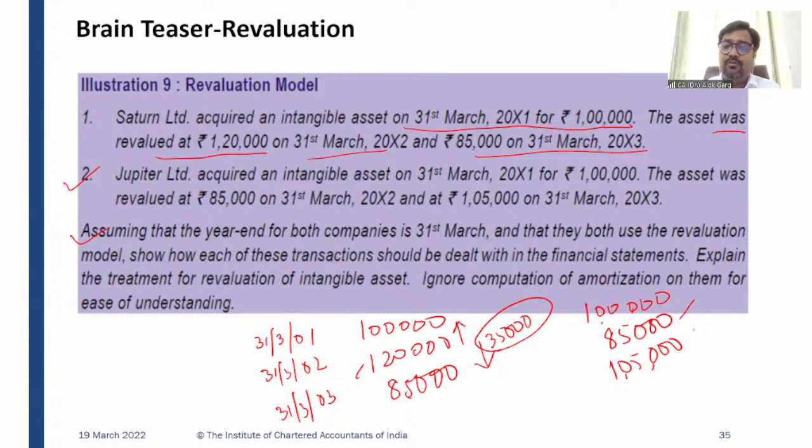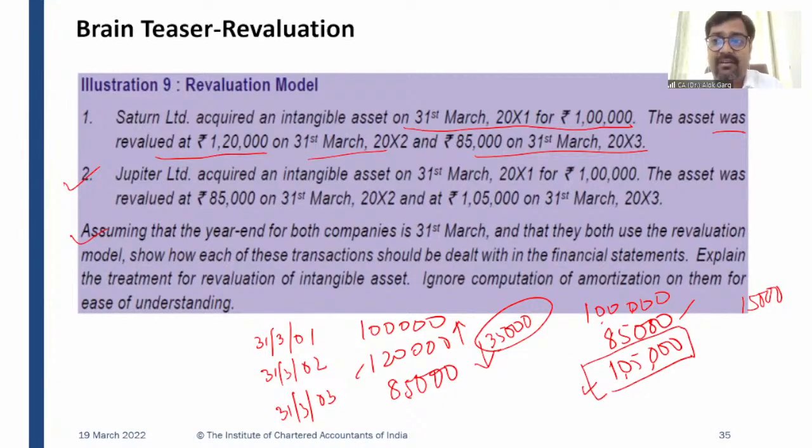So we have debited our P&L by 15,000. We have booked the loss of 15,000 in our P&L. In 31st March 2002, my profit became lesser by 15,000. Why? Because I have an impairment loss. Subsequently, on 31st March 2003, the fair value has increased to 1,05,000.